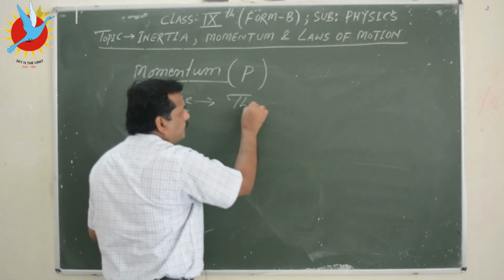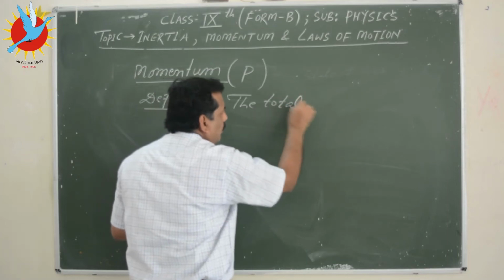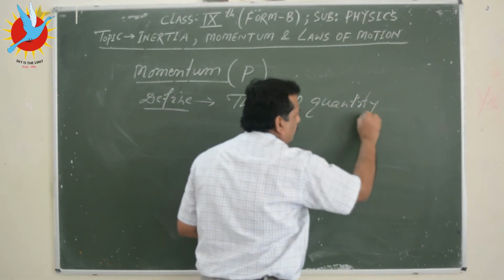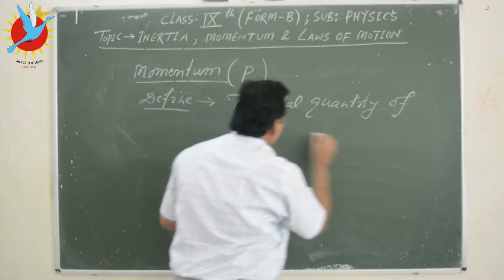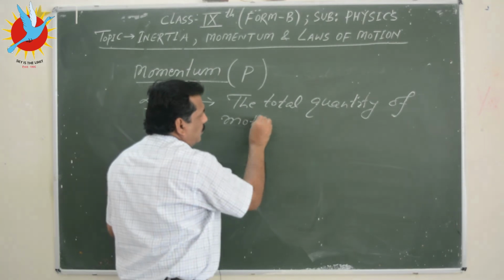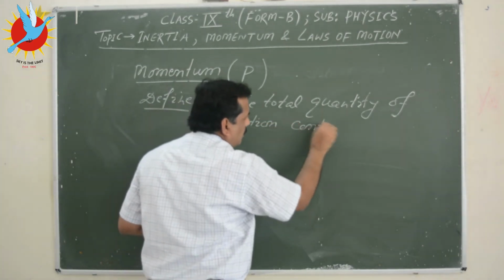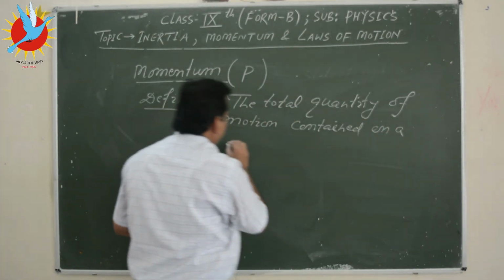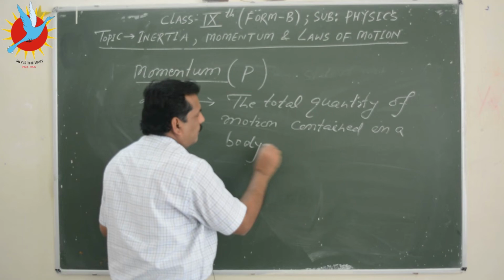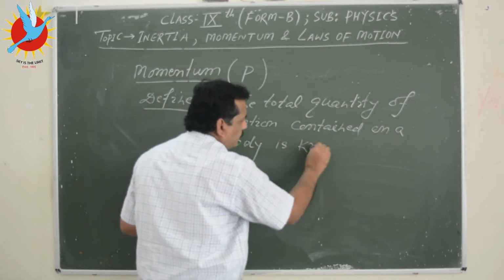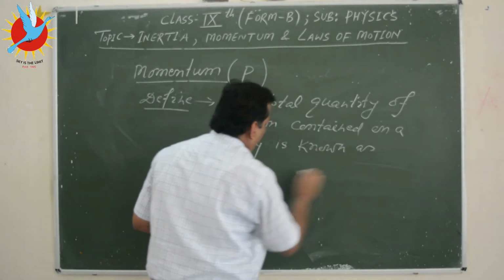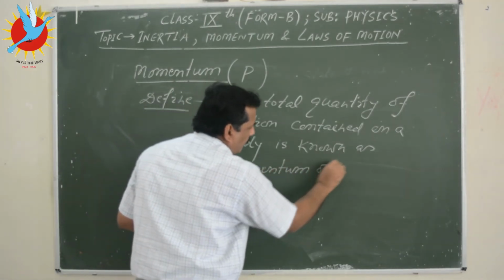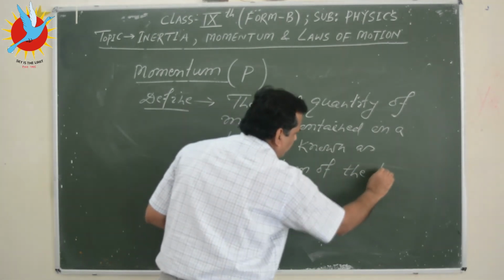The total quantity of motion contained in a body is known as momentum of the body.